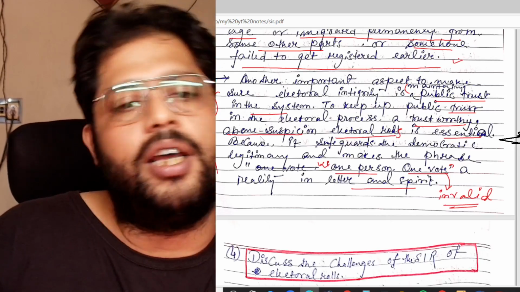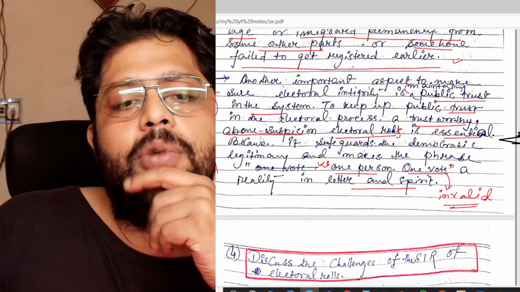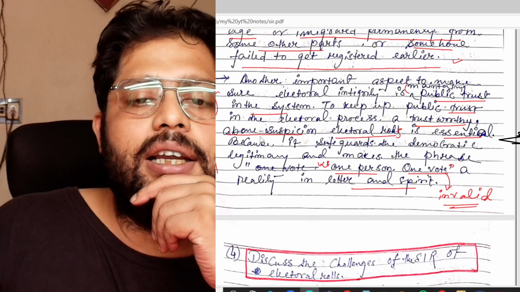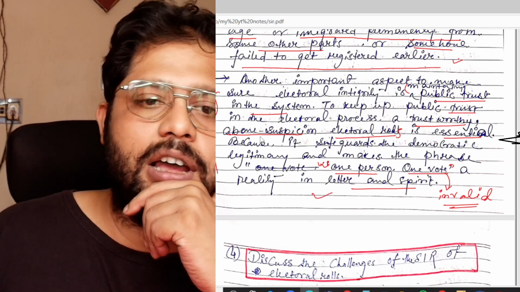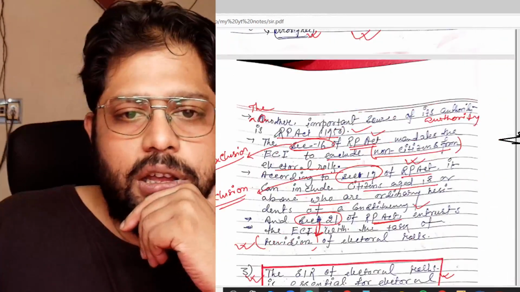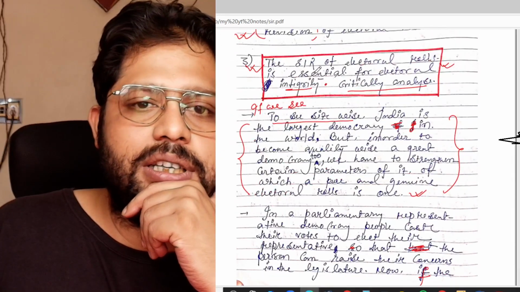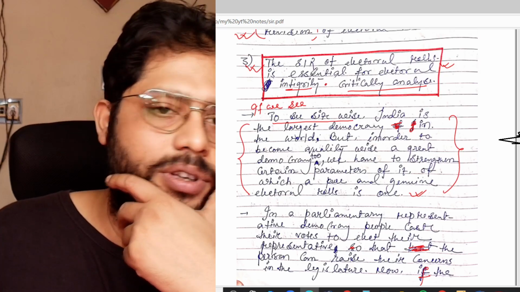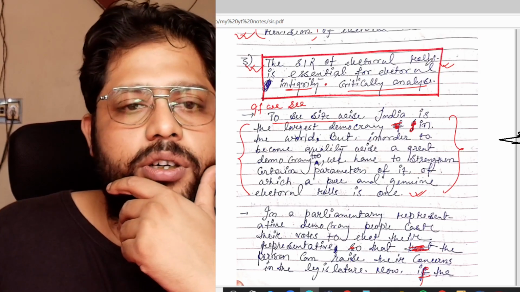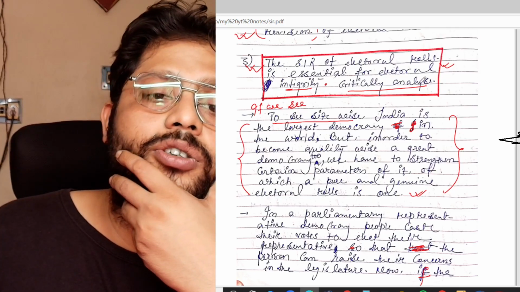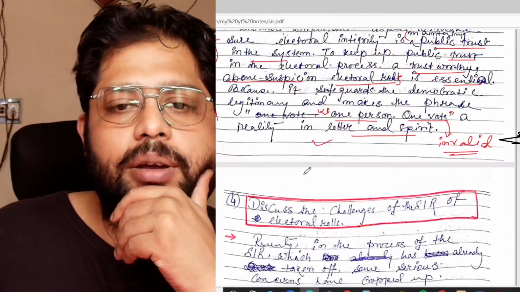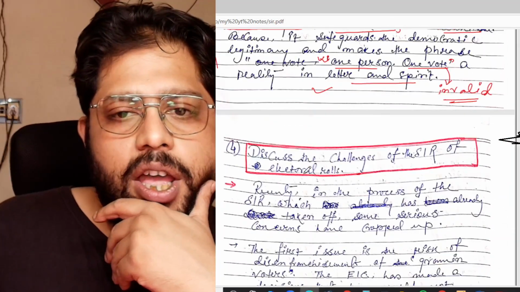That is very important in this regard, because it safeguards the democratic legitimacy and makes the phrase "one person, one vote" a reality in letter and spirit. So this is where I am ending the first question, the SAR of electoral rolls, essential for electoral integrity. Here I have written about how we can bring about electoral integrity in our country.